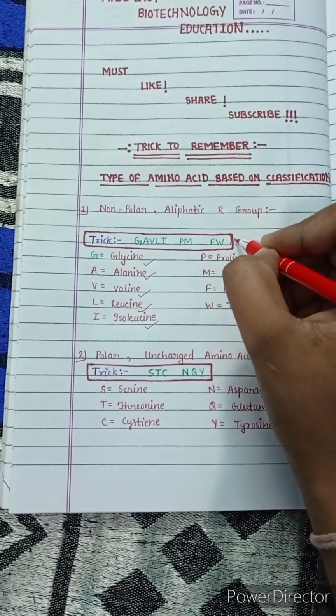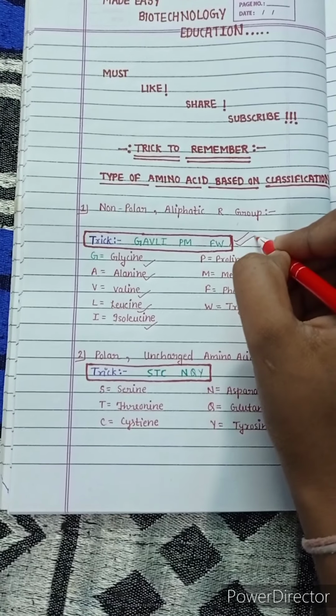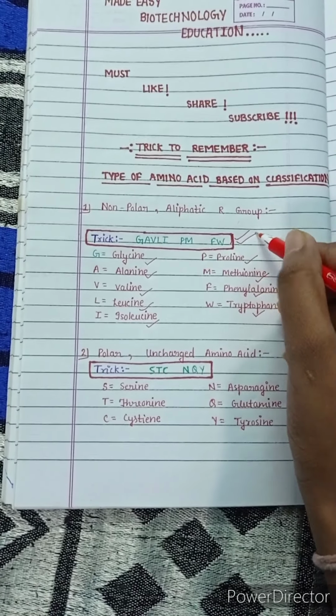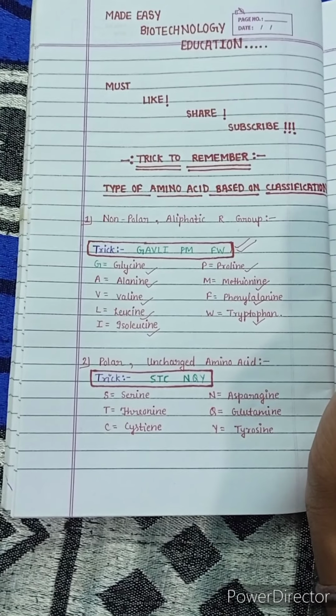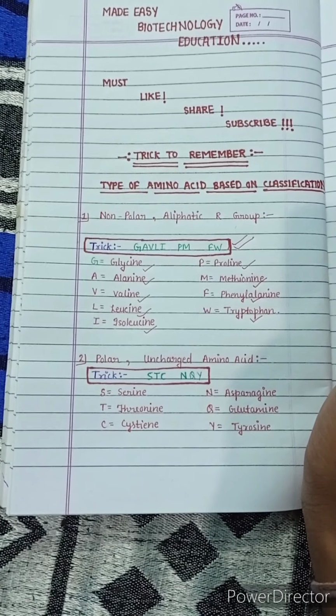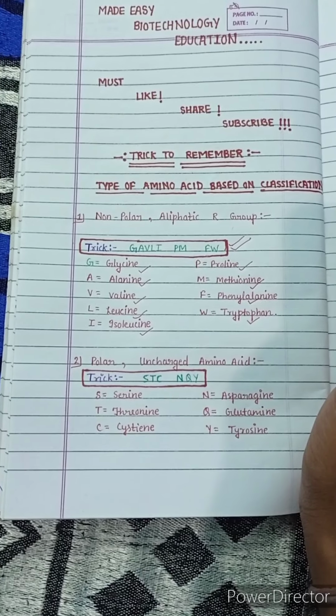So this is a very easy trick to remember the non-polar aliphatic R group amino acids. Gowli PMFW is the trick to remember the non-polar aliphatic R group amino acids.